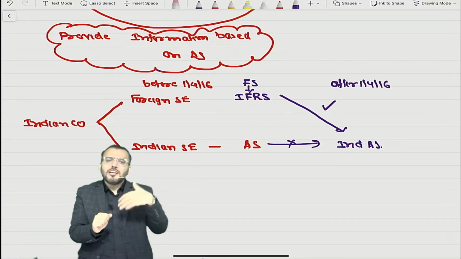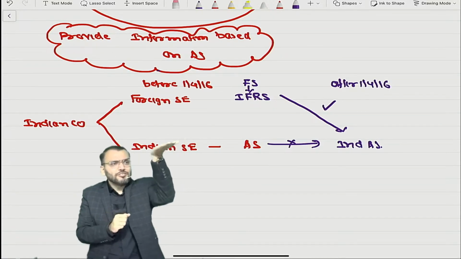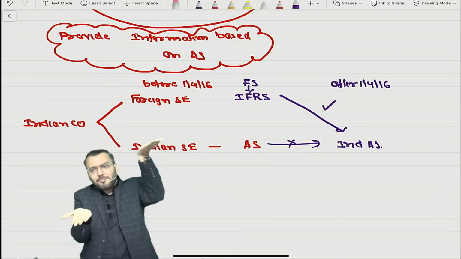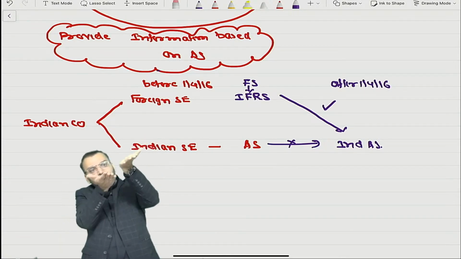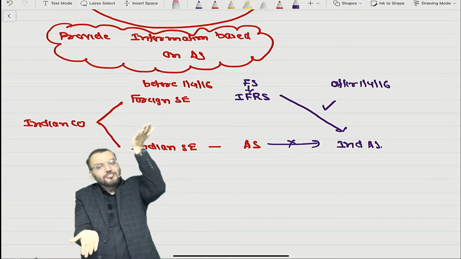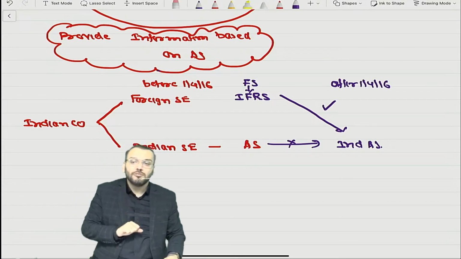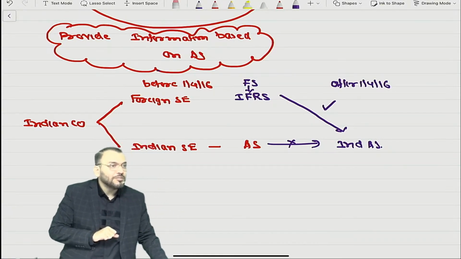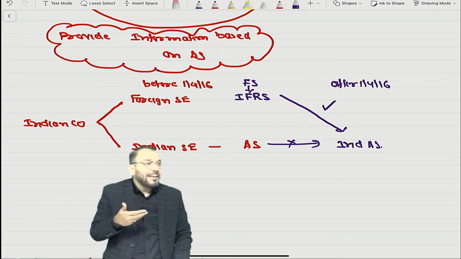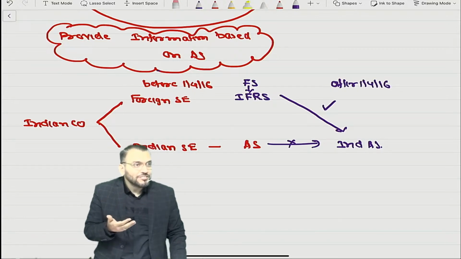So what they are saying is that we are already preparing financial statements based on IFRS, and there is only 5% difference. We'll convert this financial statement to what? Financial statement based on Ind AS. Whether this is allowed? Have you understood the question?